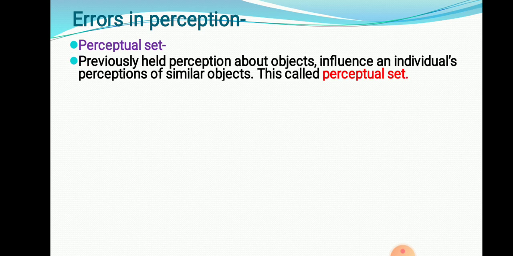Now there are errors in perception. Why do errors occur in the perception process? Why are we unable to understand the information? Why is the community unable to understand the information? One reason is perceptual set. Previously held perception about an object influences an individual's perception of similar objects. That is called perceptual set.